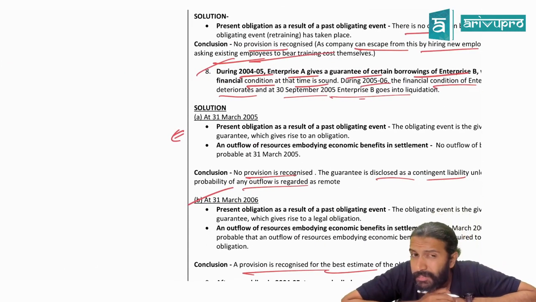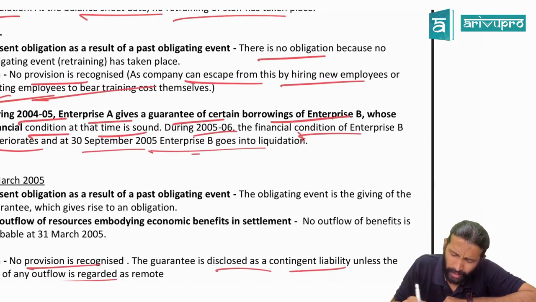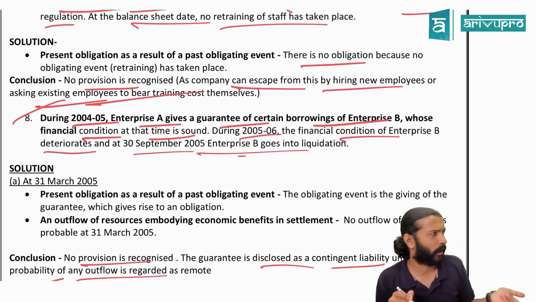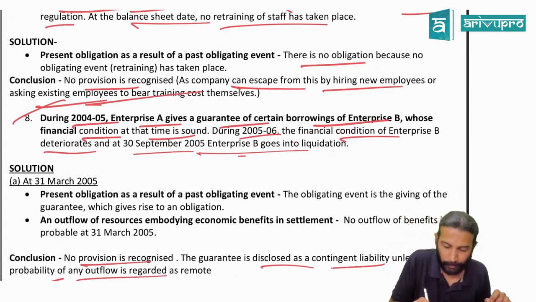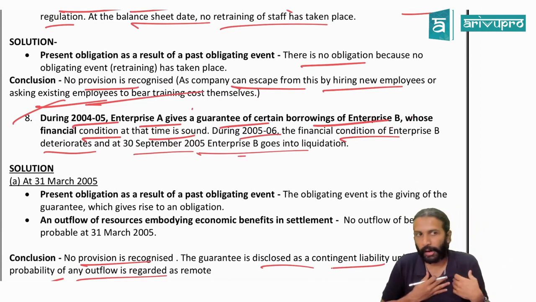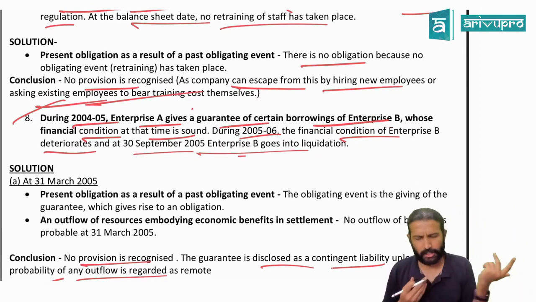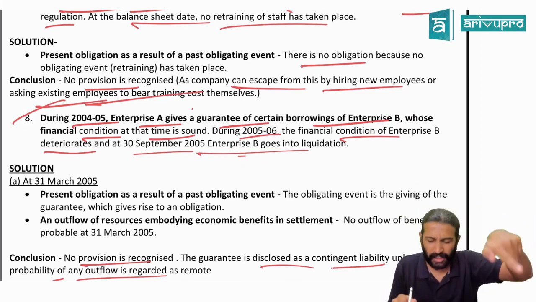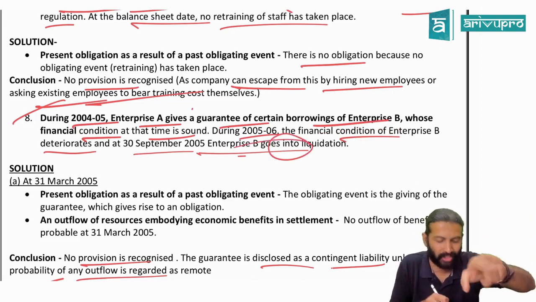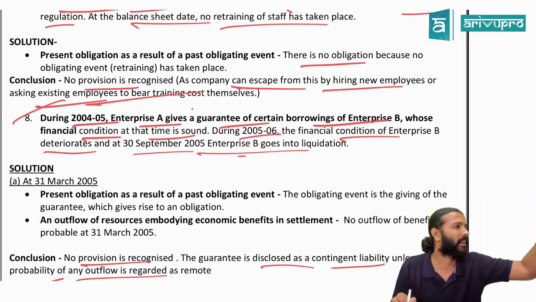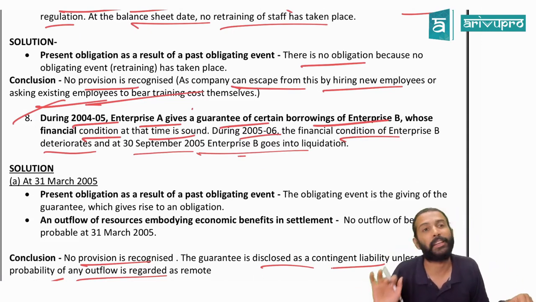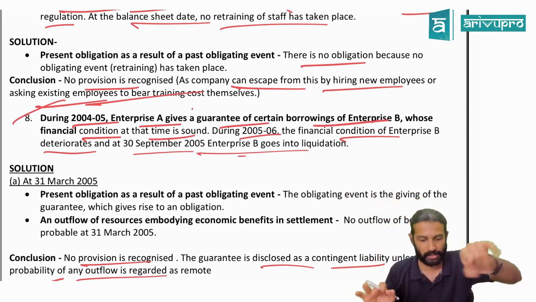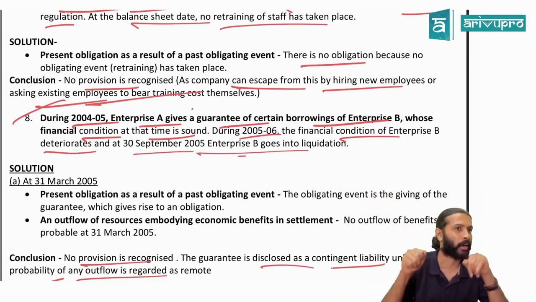Here he goes into liquidation. But if you assume that just because he goes into liquidation, he has enough assets, if Enterprise B has enough assets, should we have to pay now? Probably not. Yes, that could also be the case. Fair enough. But here, since his financial position has gone bad and then he has gone into liquidation, it is indicating that he doesn't have enough money. Hence, I'm going to answer with respect to provision, not a contingent liability. I'm not denying your answer, just that provision looks like a better suited answer here.